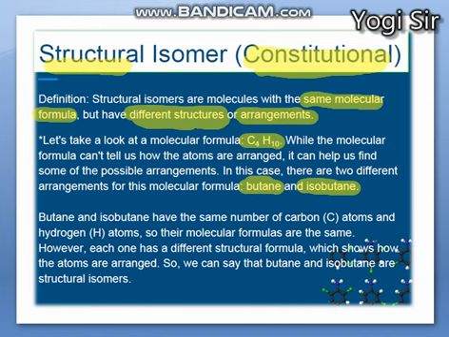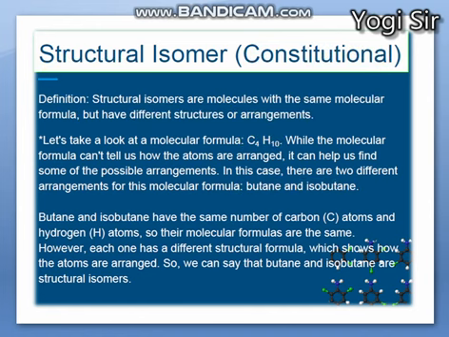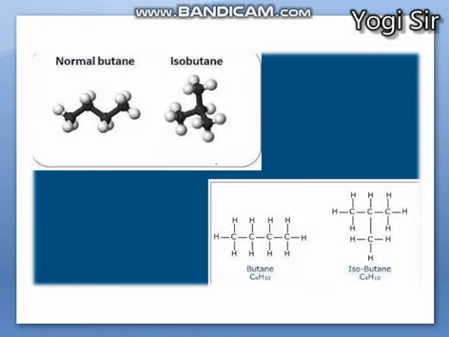So how are these two isomers different from each other? You can see here in normal butane, all the 4 carbons of butane are in one straight chain. But in isobutane, you can see there is one branching of a methyl group. Carbons 1, 2, 3 make propane, right?